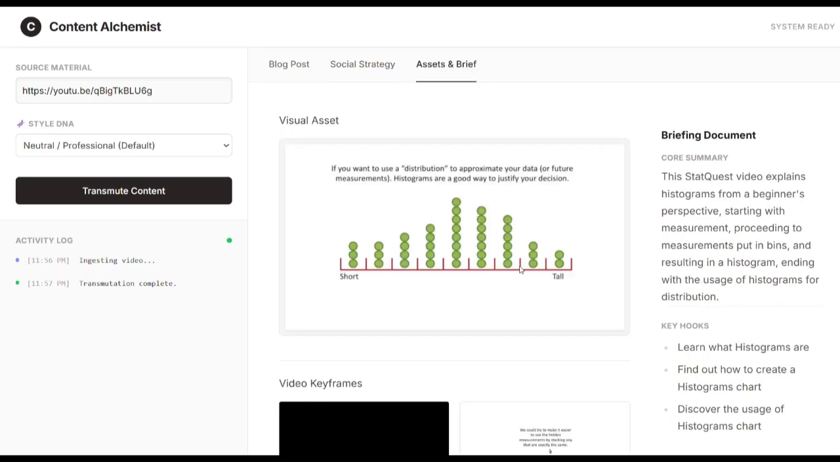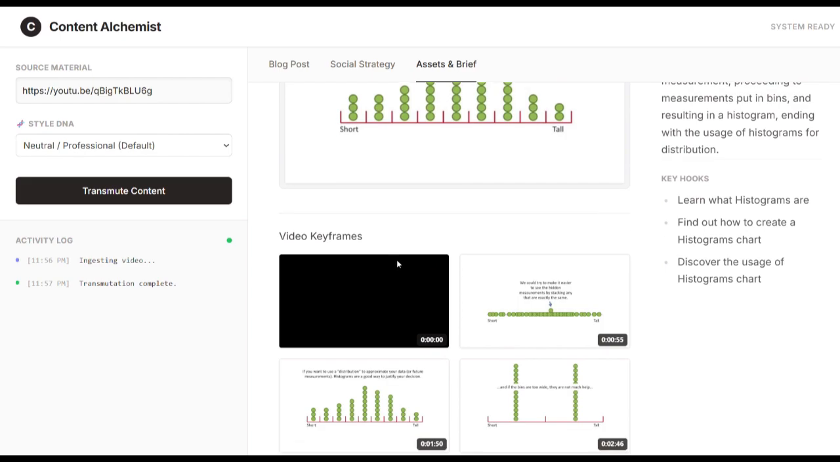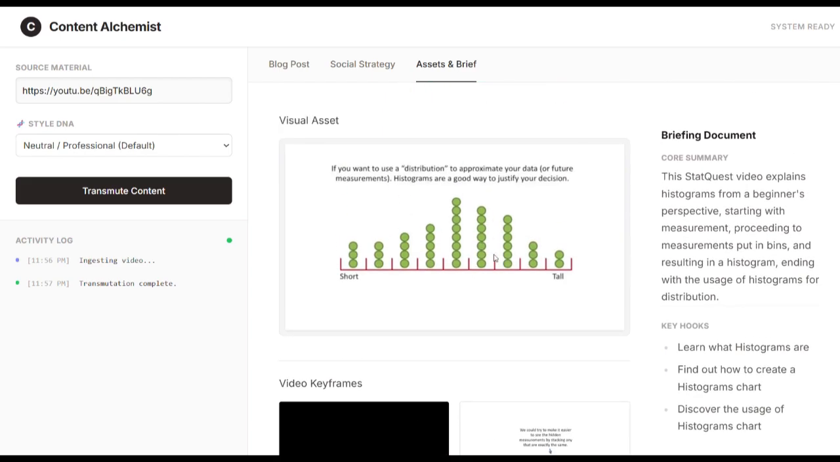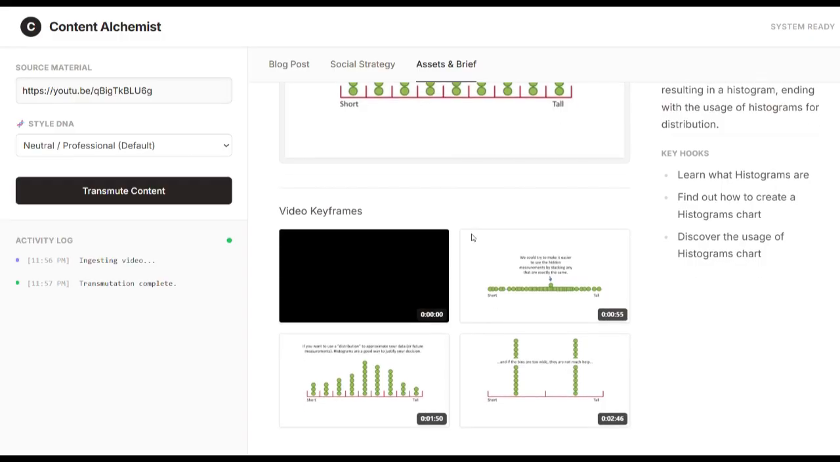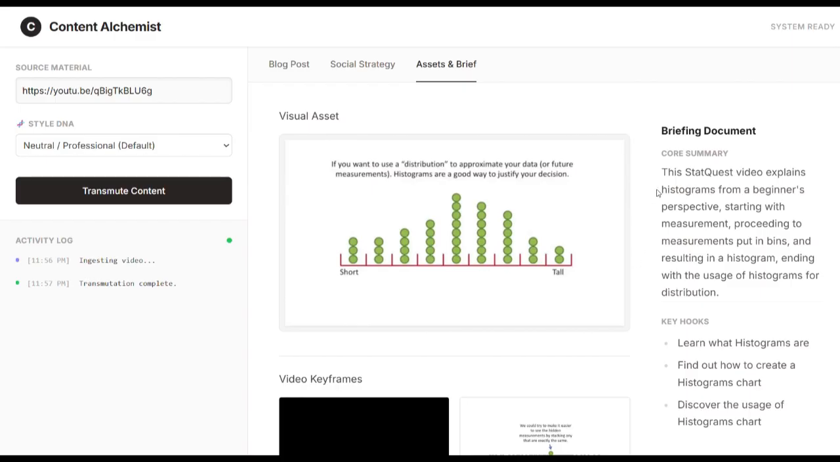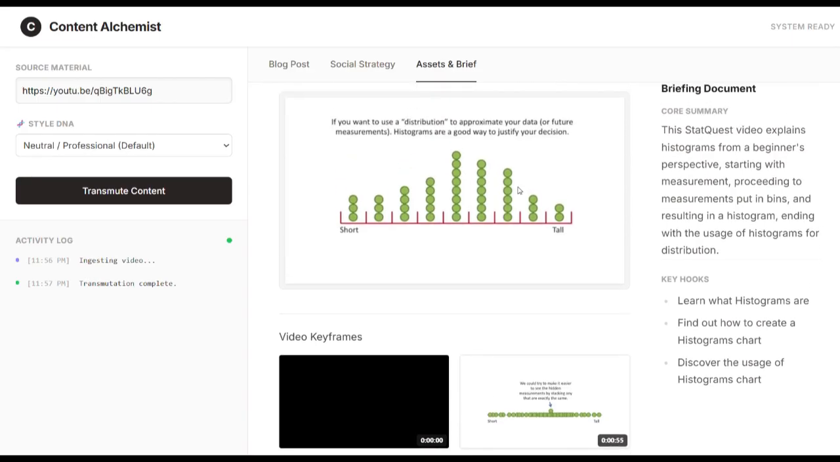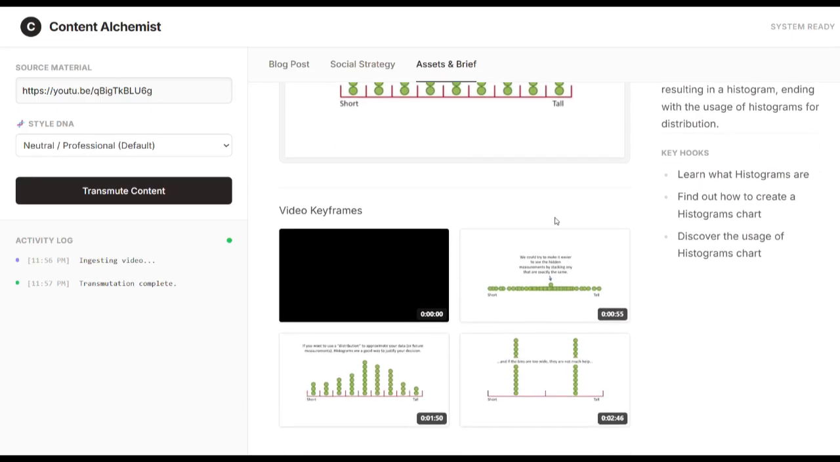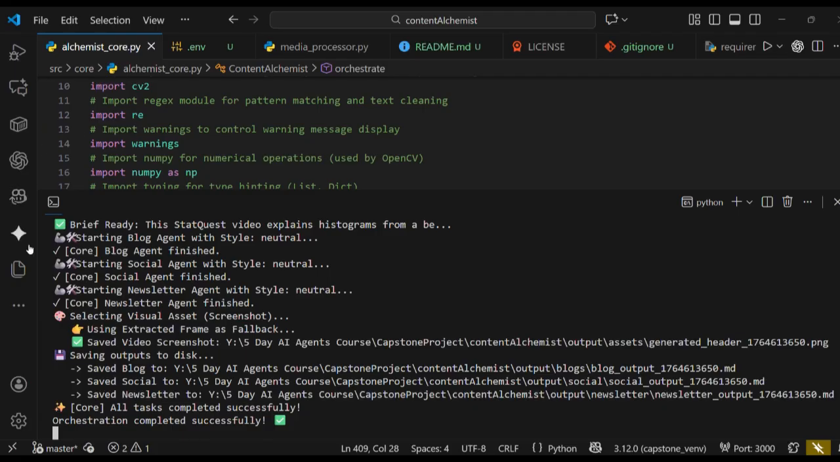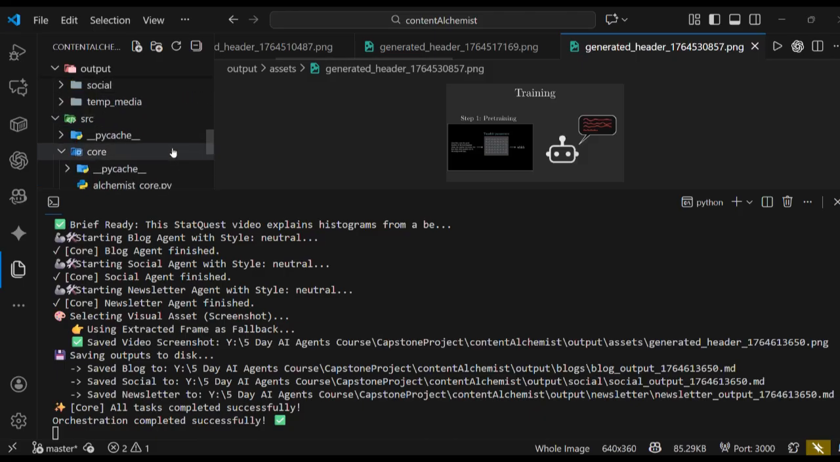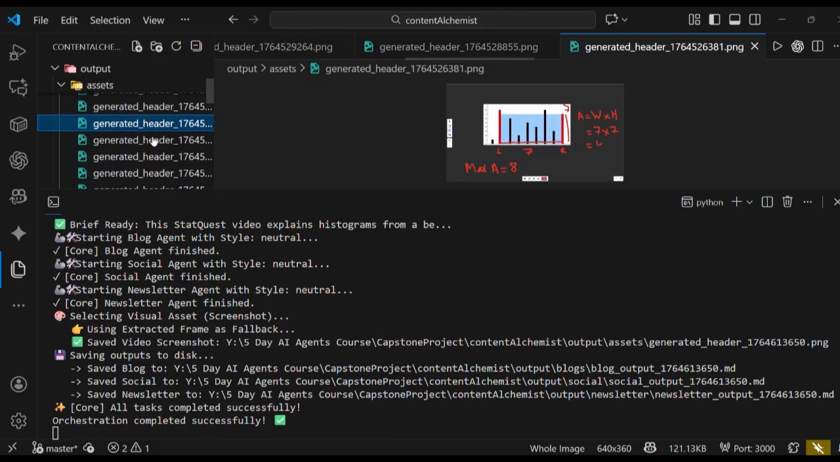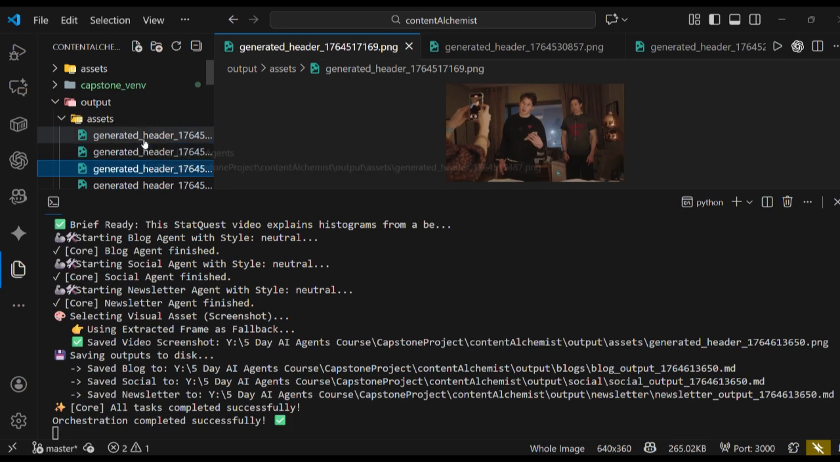Let's look at the assets in brief. So these are the visual assets, the 4 keyframes which have been generated by the agent, which can further be used as the visual assets for the content. Here is a briefing document, the summary of the video, and these screenshots, remember, are also getting saved in the project directory in the output section in the assets part. We can see them somewhere here. So let's leave that. I've run this project a lot of times, so these are just samples generated by the earlier iterations.